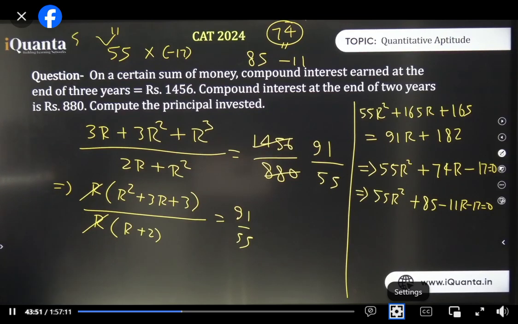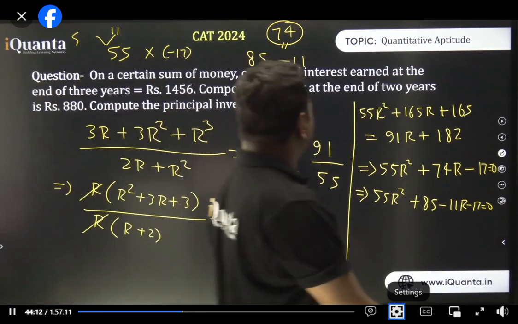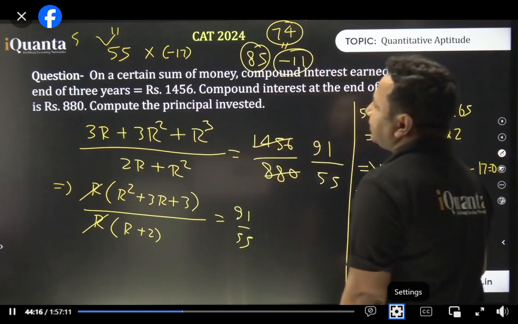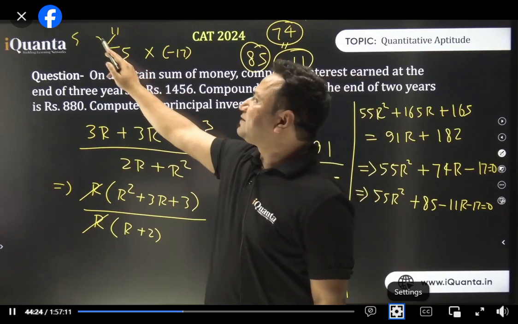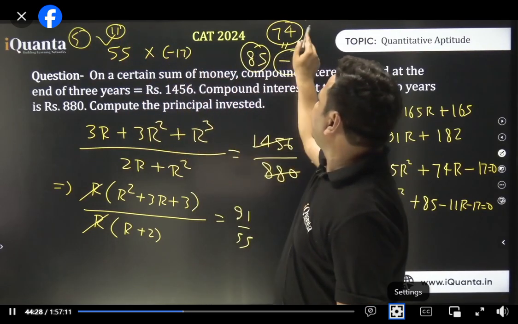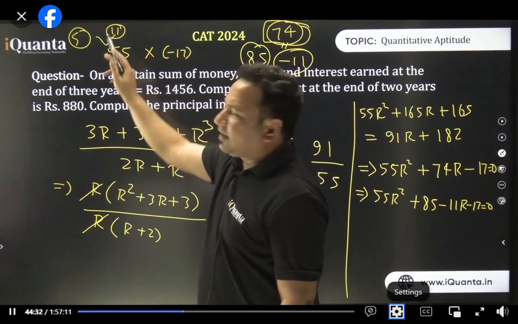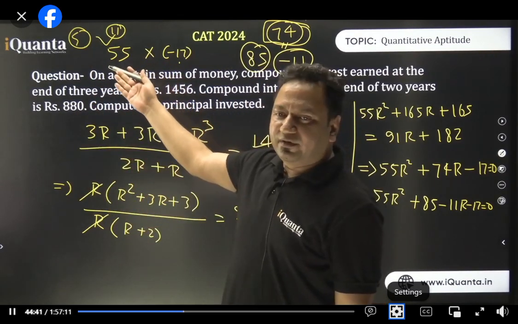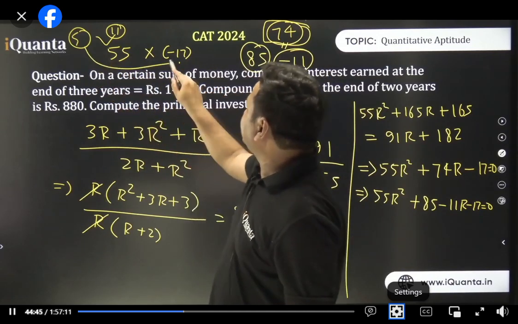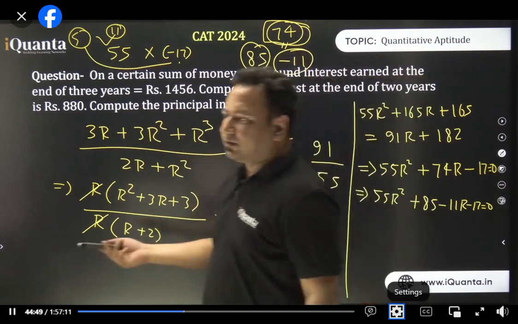Great. So this is how we kind of factorize, like Zainab just said. ट्रायल नहीं किया ऐड का, प्रॉपर फैक्टराइज किया है उसको. मिडिल टर्म था ना 74 का है, broken into two parts, that is 85 and minus 11. So the product is equal to 55 and minus 17. So when you look at 55 and 17, 55 can be broken down as two primes, that is 5 and 11. So using 5, 11 and 17, you need to break this. देखो 5, 11 पहले साथ तो था ही था, अब मैंने 5 और 17 साथ डाल दिया. I'm repeating English. 5 and 11 were together in 55. Now I have taken 5 and 17 together, which makes 85, and 11 is here. 85 minus 11 is 74, isn't it?